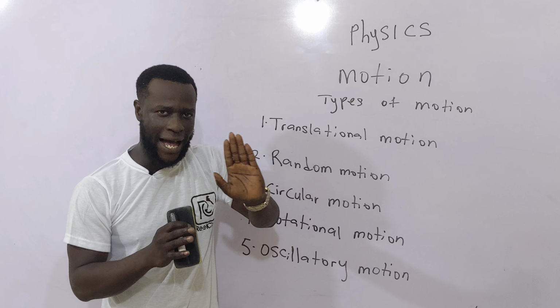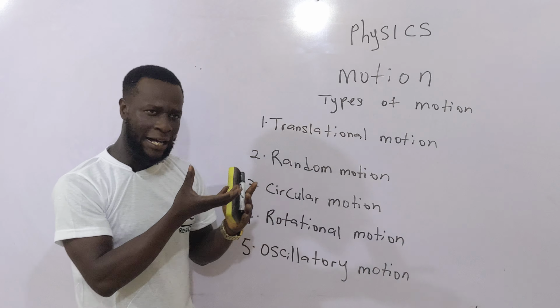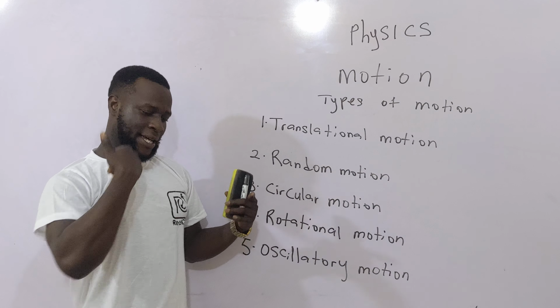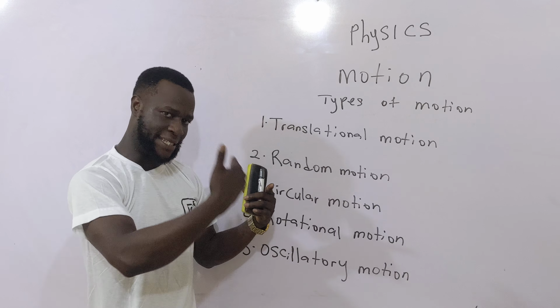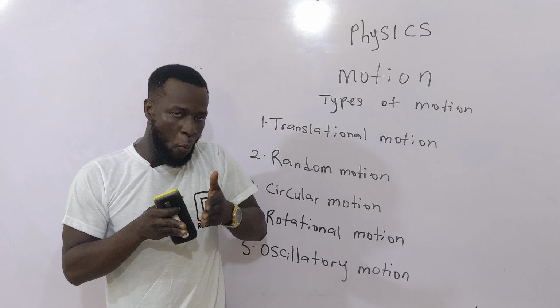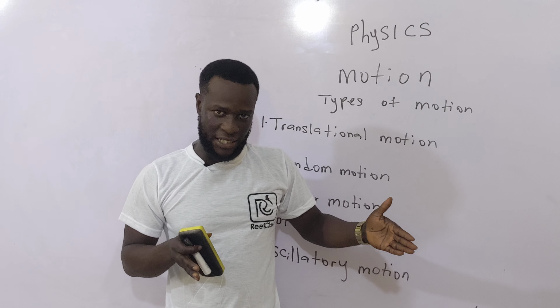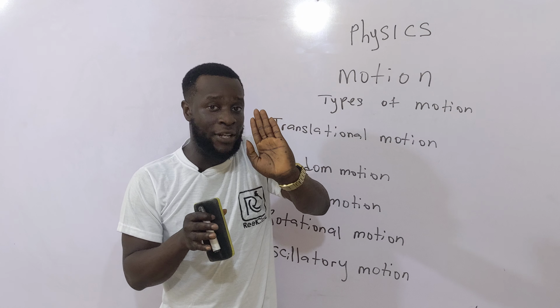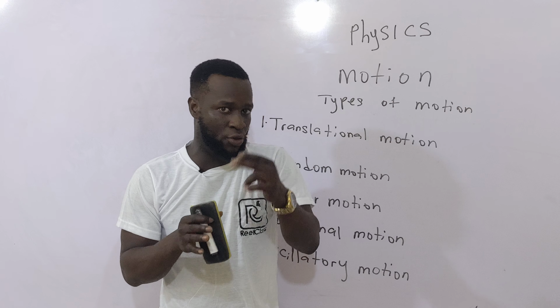But the way the question was asked, let's now look at the motion of the tire of a moving car. First, the tire is rotating, is spinning. That's rotational motion. But it is also moving from one point to another. That's translational motion. So from the way the question was asked, you will see that the tire is undergoing simultaneously 2 types of motion.